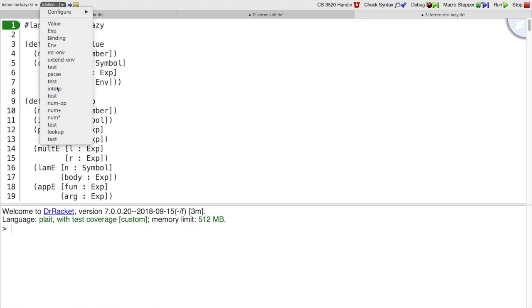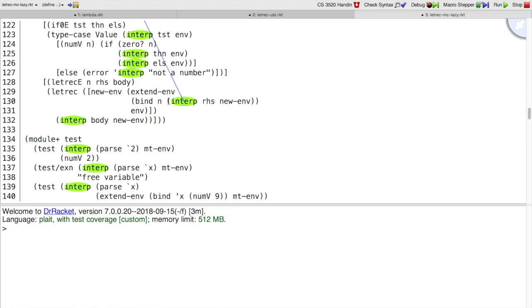That's because in our interp function, this call to interp here is delayed until it's actually needed. That is, it's delayed until someone looks up the binding n in the body of the letrec. And that's neat, but in some sense it's making our problem worse. We're relying even more on laziness to implement different features of our language instead of understanding how laziness works.